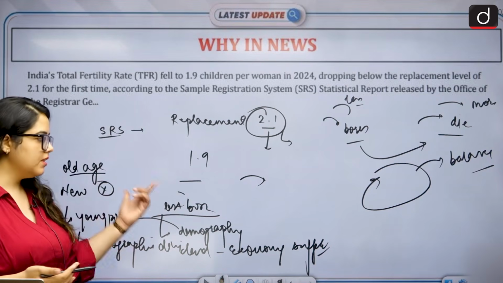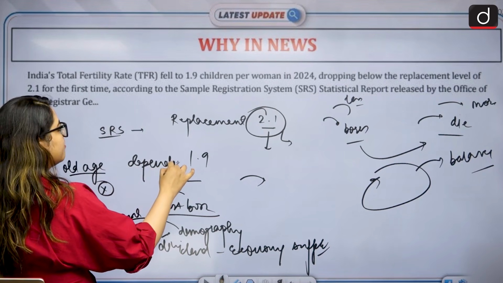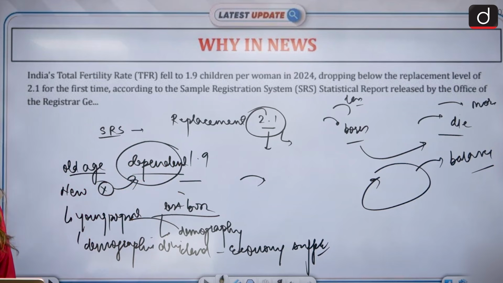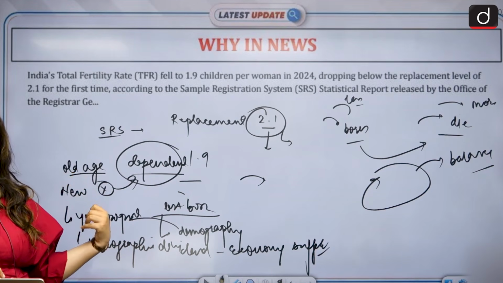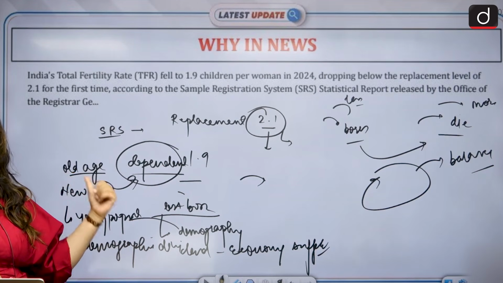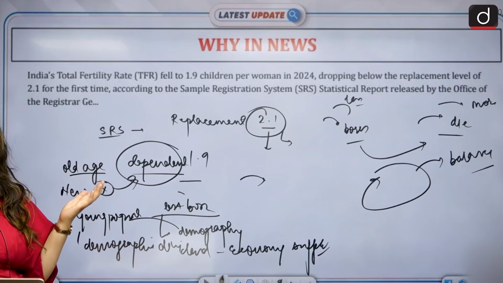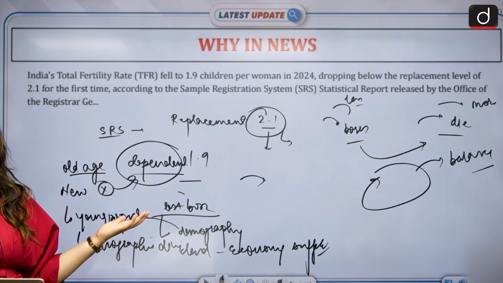Nobody. That means we have more of dependent population. If we have more of dependent population, the burden on the rest of the population is very high. Because of that burden, they will not be able to contribute to the economy up to their full potential. And it is not just about economy. We have to maintain the population balance for the country to thrive, right?